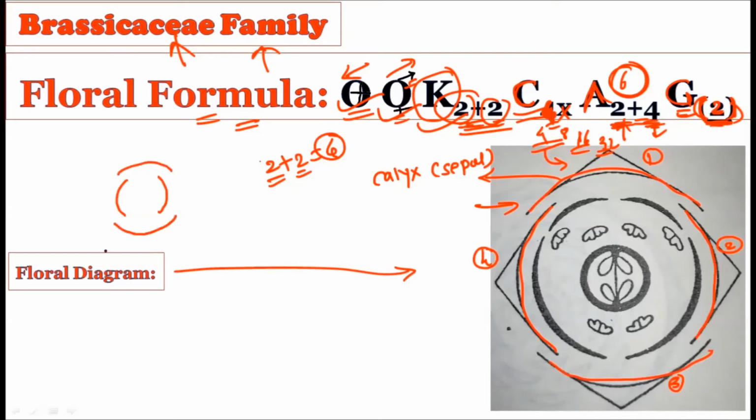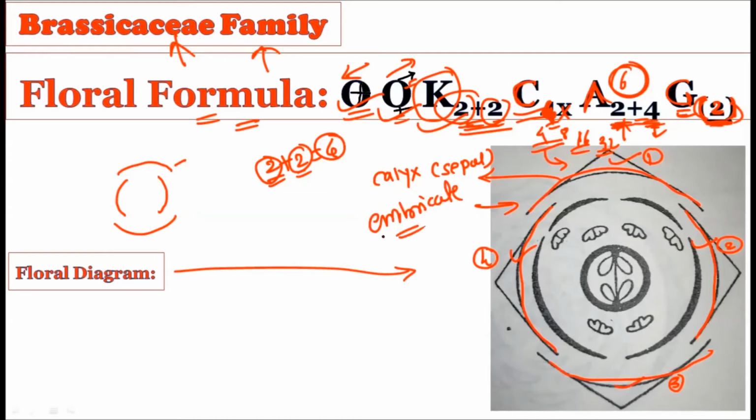Okay, so this type of arrangement is found in the calyx. That is the sepals, the 4 sepals. The 2 sepals are present inside and 2 sepals are present on the outer side. Hence we write 2 plus 2. Now here the very important thing you have to observe is the imbricate type of estivation.